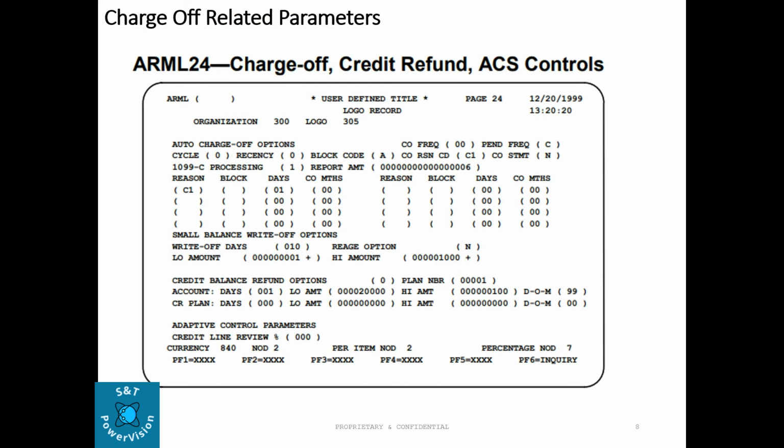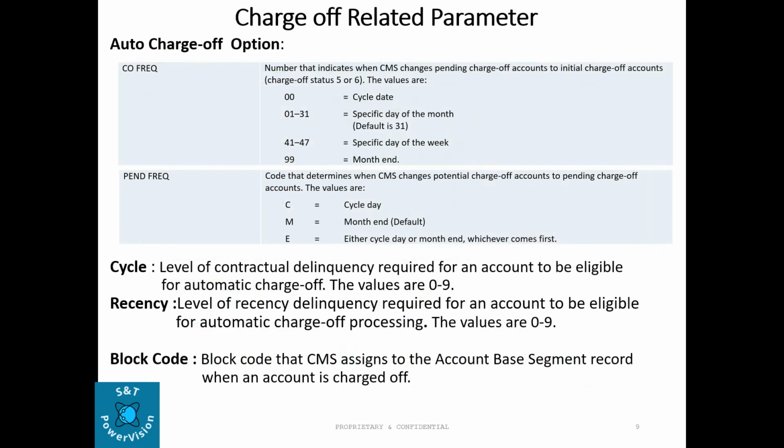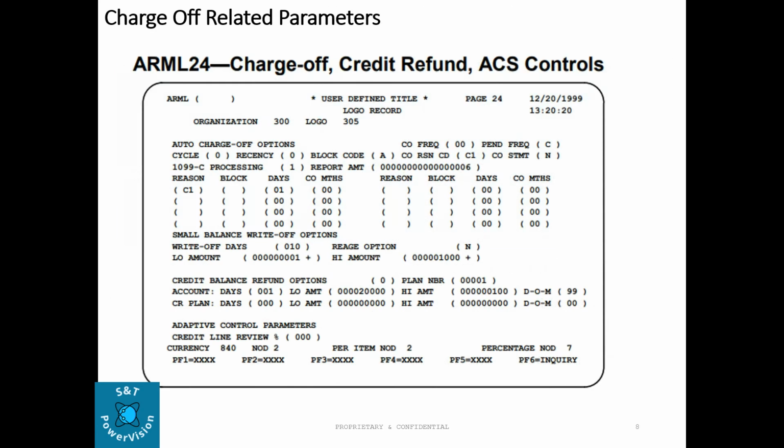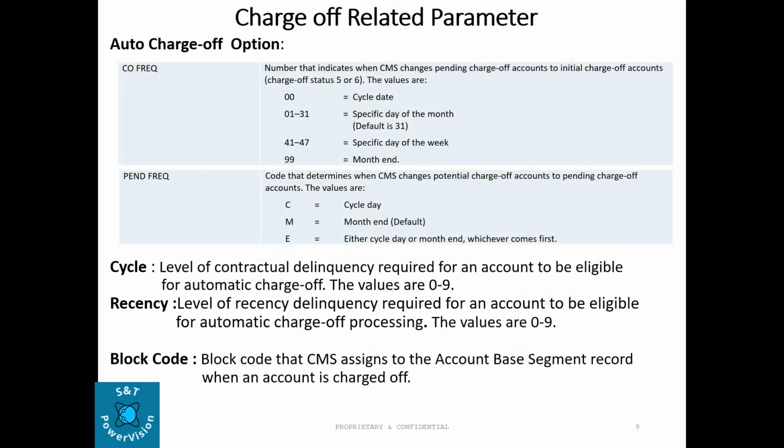This is the charge off related parameter on the ARML24 screen. Here we'll see its values. CO frequency: a number that indicates when CMS changes pending charge off accounts to initial charge off accounts. The values are 00 means cycle date, 01 to 31 is a specific day of the cycle, 41 to 47 is a specific day of the week, 99 means month.